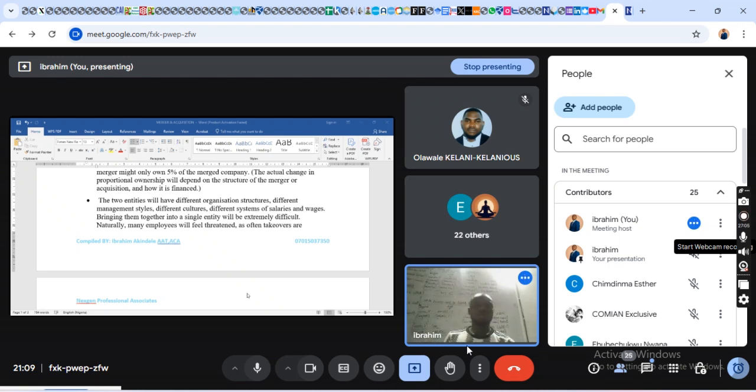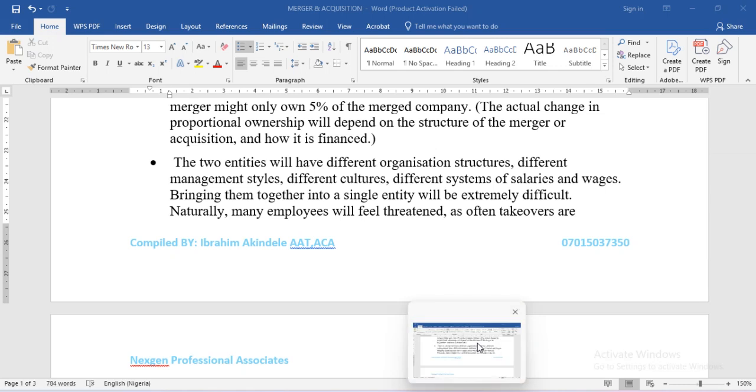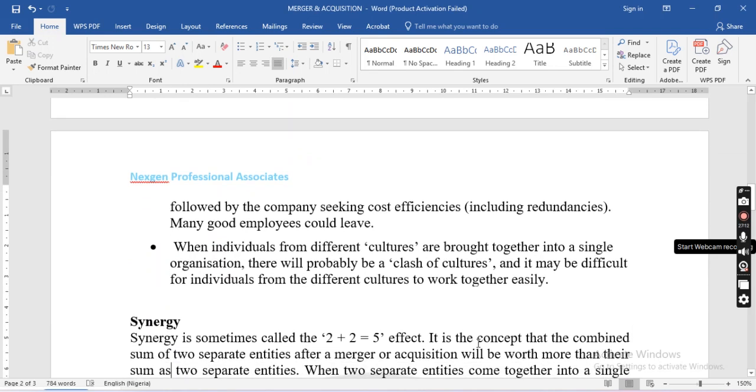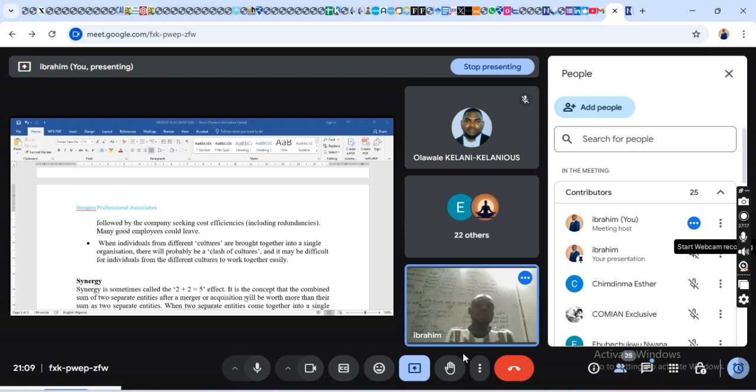Now another thing is organizational culture. Different organizations have their own different cultures. Bringing them together may probably bring a clash of cultures, and it may be difficult for individuals from different cultures to work together. It actually happens in our various workplaces. Even in an organization that is not a merger, there is always back and forth, always little challenges.